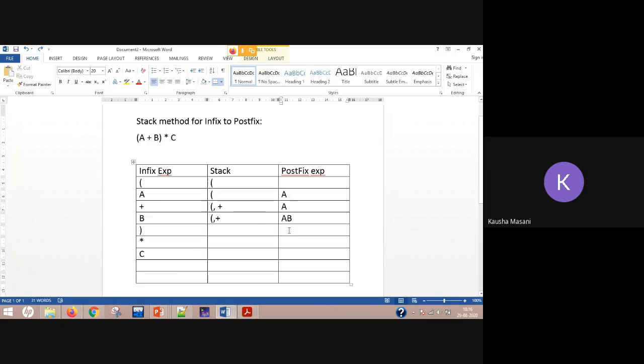So here in this step it will be AB plus, okay, and you don't need to mention these parentheses, because when you come across a closing parenthesis, you are not only just popping out the operators till you get its opening parenthesis, but once you get that opening parenthesis, you are going to remove both these parentheses. Okay, so nothing in the stack here right now.